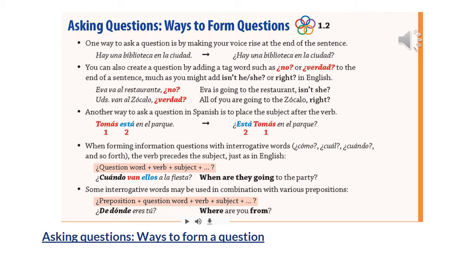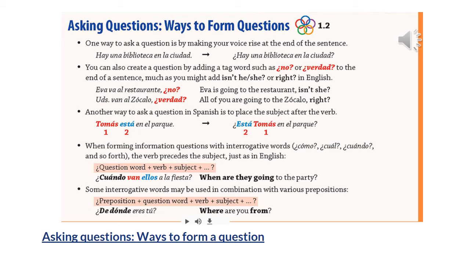You can also create a question by adding tag words such as no or verdad to the end of the sentence. So it's kind of like saying, isn't he, isn't she, right, really? That's what verdad is. So for example, it's the same sentence, and the only thing you do is add a comma and then put the no or verdad. Eva va al restaurante, ¿no? Ustedes van al Zócalo, ¿verdad?